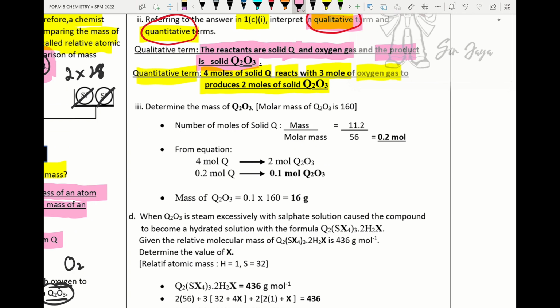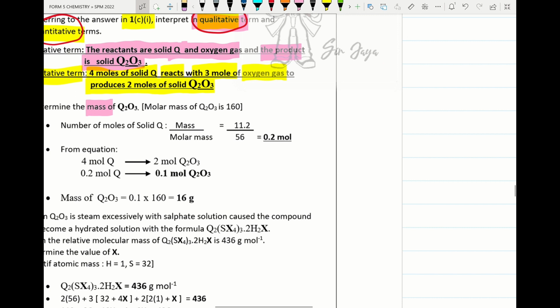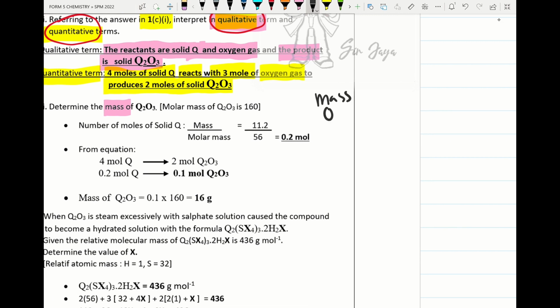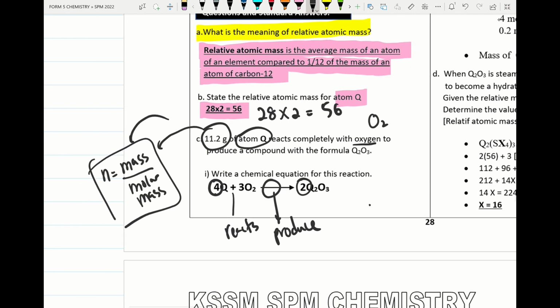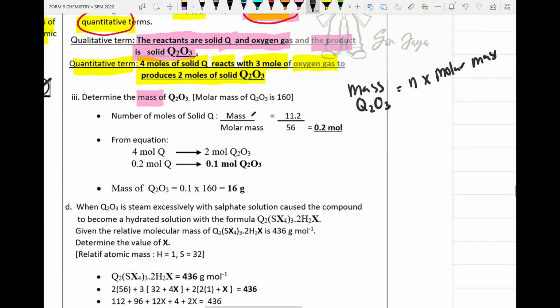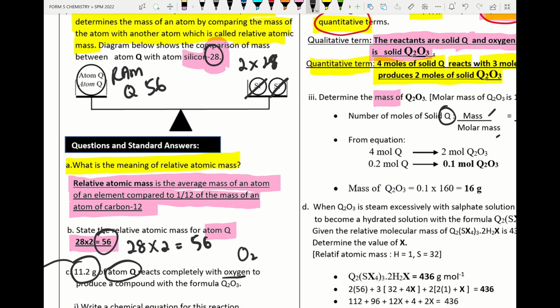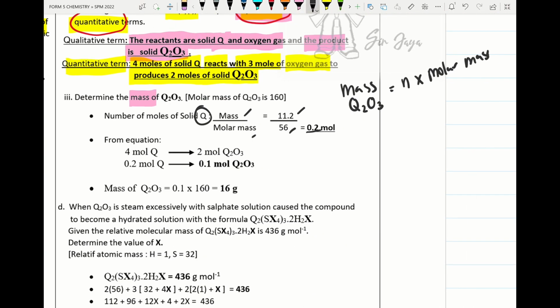Alright, so next question, determine the mass. If we want to determine the mass of Q2O3, we will use the formula number of mole times molar mass. In the question, 11.2 gram of atom Q is given, so we convert into number of mole by using the formula mass over molar mass. I put 11.2. The molar mass of Q is 56, which I obtained from here. So I already get 0.2 mole.